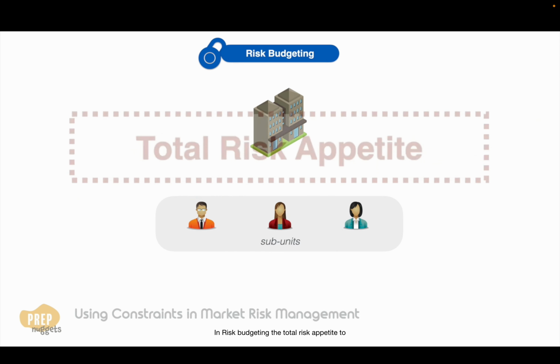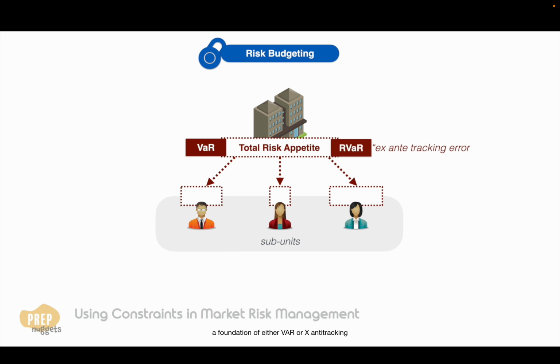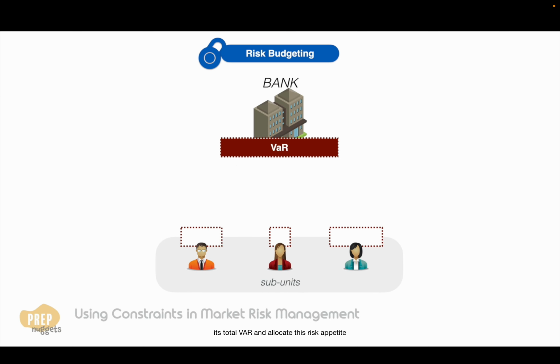In risk budgeting, the total risk appetite of the firm or portfolio is agreed on at the highest level and then allocated to sub-units or sub-activities. Risk budgeting typically rests on a foundation of either VAR or ex-ante tracking error. For example, a bank might establish a limit on its total VAR and allocate this risk appetite among the basic risk types, that is, market risk, credit risk, and operational risk.